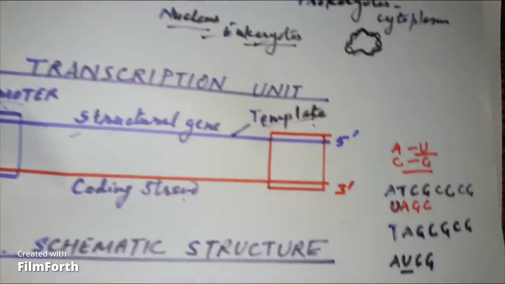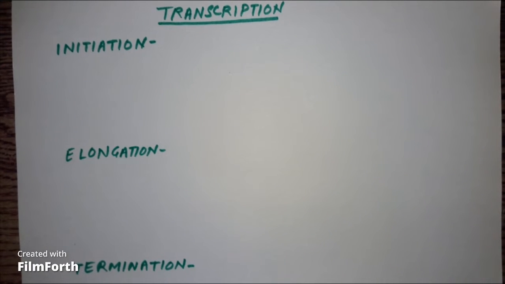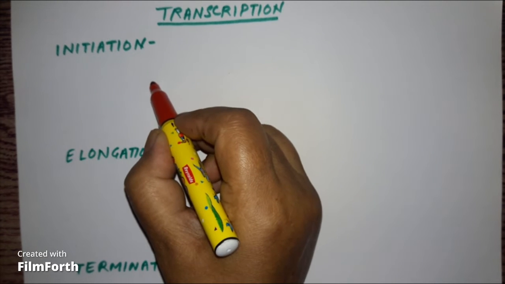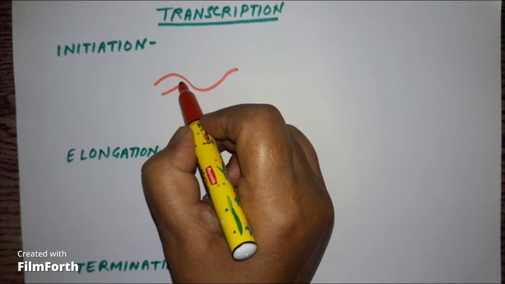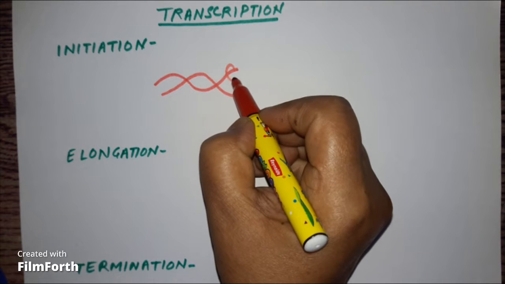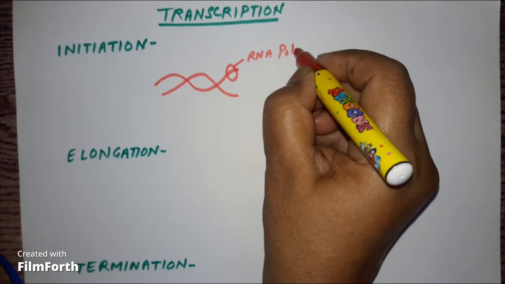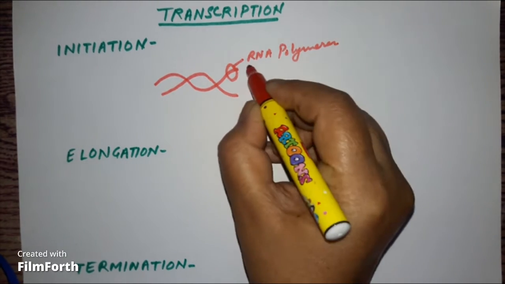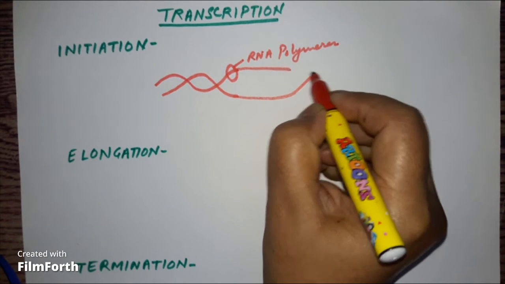Now the steps in the formation of RNA. First step, we conveniently divide it into different steps for our study purpose. Okay, so this is the DNA. Say at the portion which is identified, the promoter region, the RNA polymerase is going to bind, and the helix is going to unwind at this place.